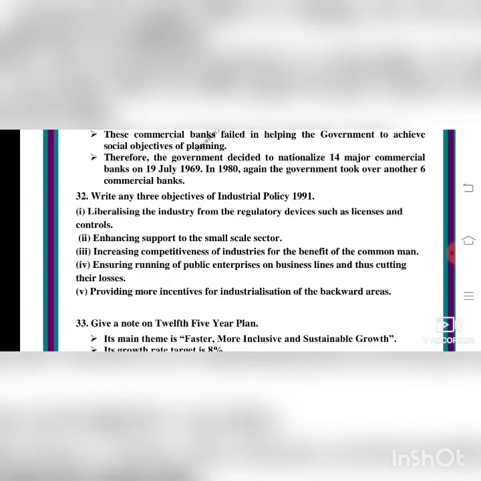Enhancing support to the small scale sector, that is cottage industries. Increasing competitiveness of industries for the benefit of the common man. Ensuring running of public enterprises on business lines and thus cutting their losses, which means helping them earn a profit. Providing more incentives for industrialization of the backward areas in villages, cottage industries, isn't it?